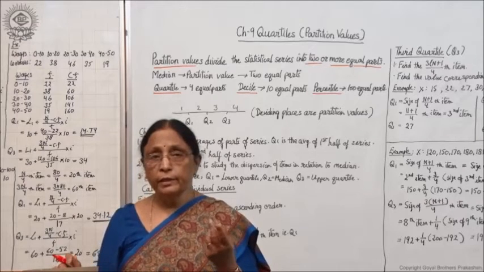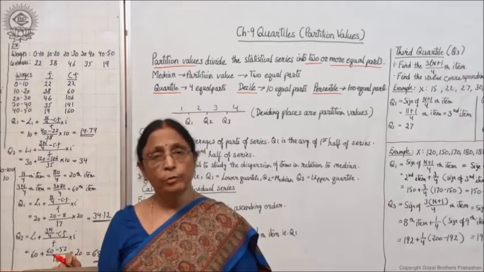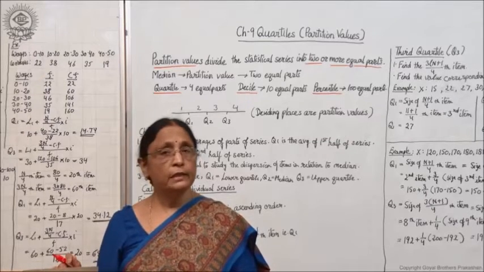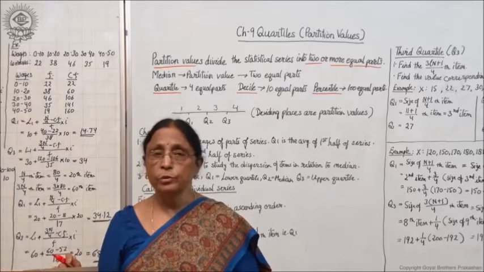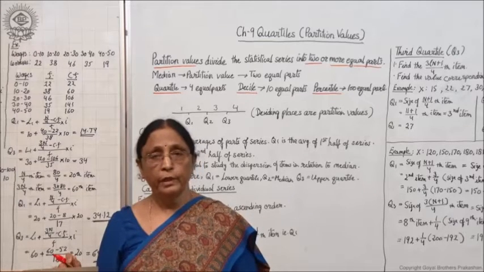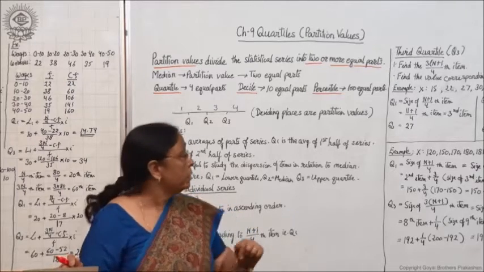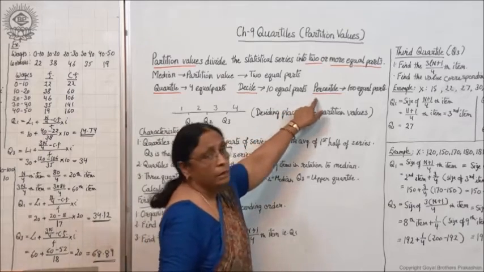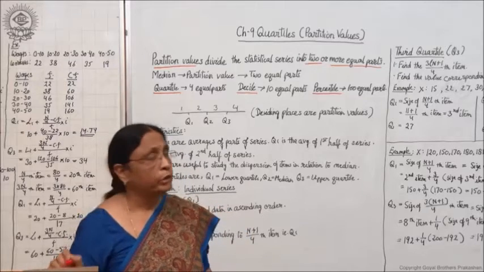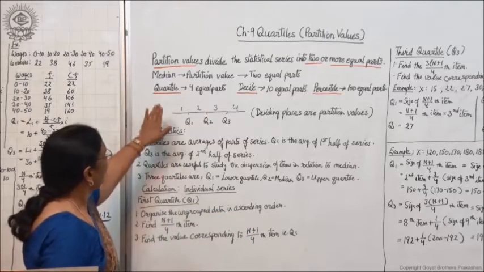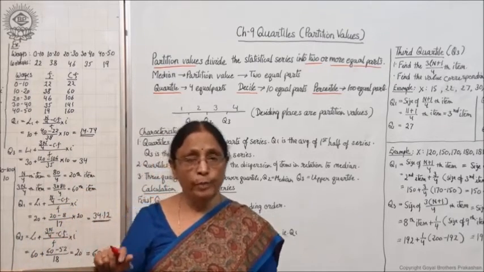So median divides the series into two parts, quartiles divide the series into four parts, deciles divide the series into 10 parts, and percentiles divide the series into 100 parts, right? Now today we will learn about the quartiles, because decile and percentile are not included in your syllabus. So we will learn only about the quartiles. Now let us know what quartiles are. As I told you, it divides the series into four equal parts.